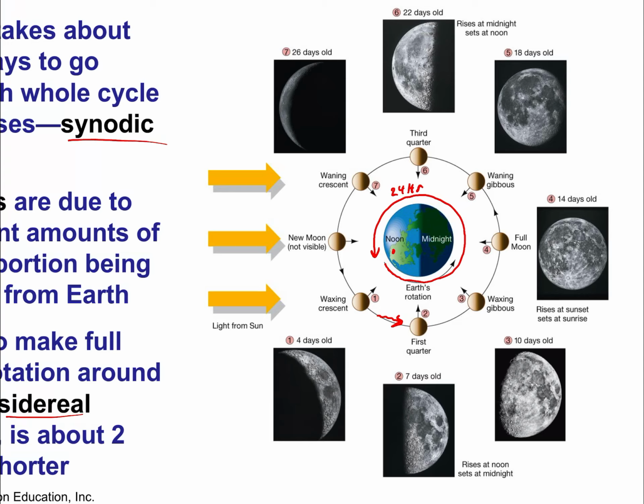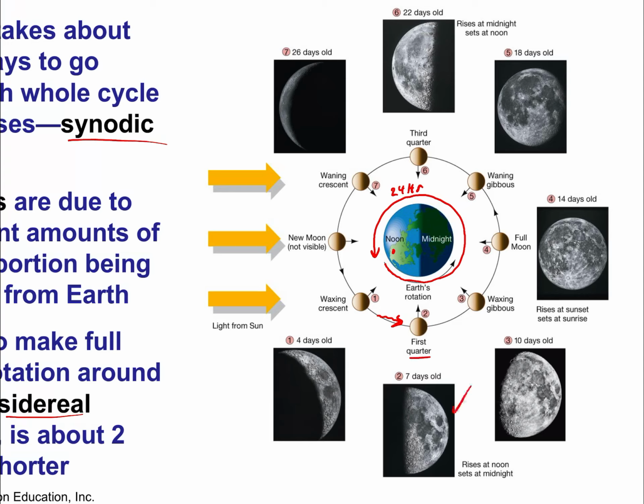If you start at the point where there's a new moon, a moon that's completely dark, after a quarter of the moon's orbit, which is about half of 15, so let's say 7 days, you look up and the moon's not totally dark anymore. Now you have what's called a first quarter moon.